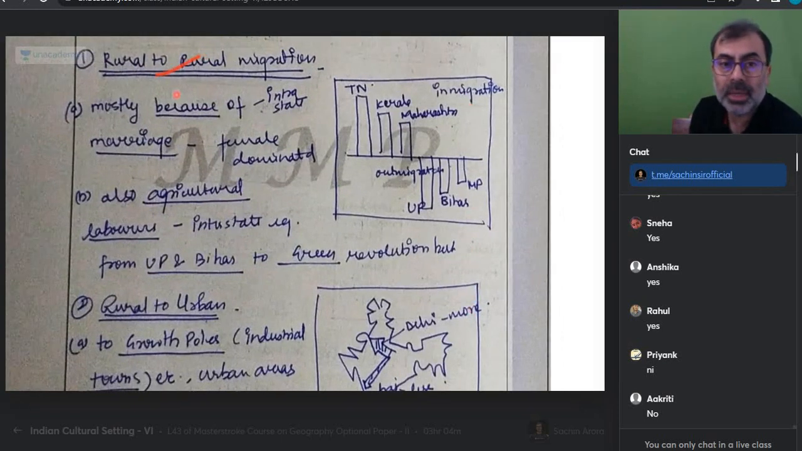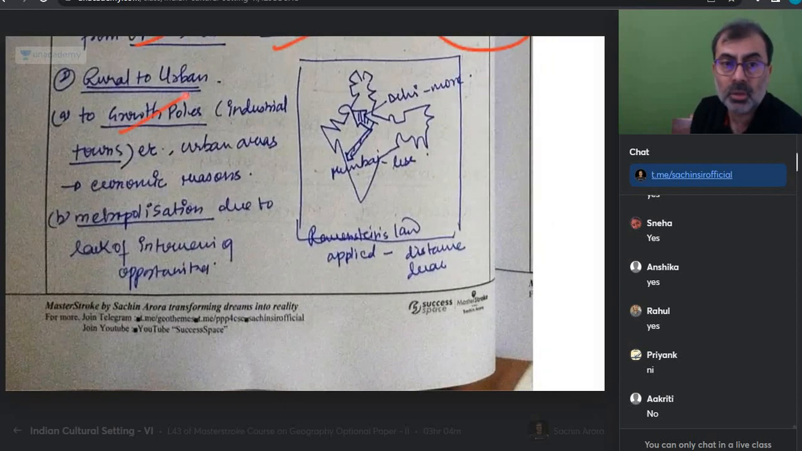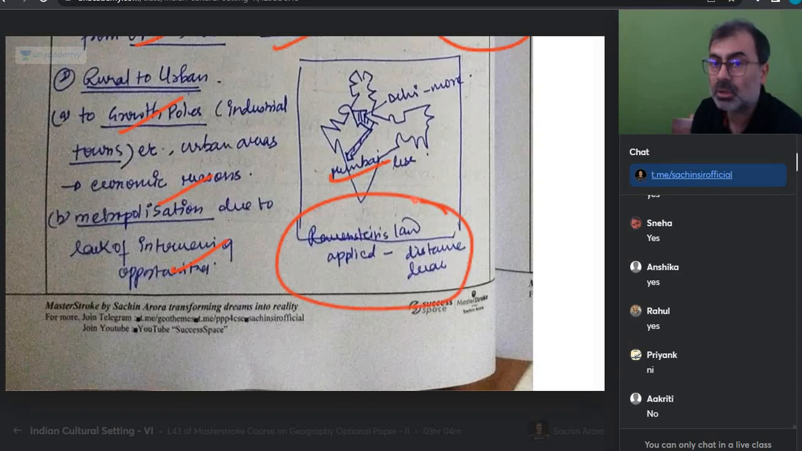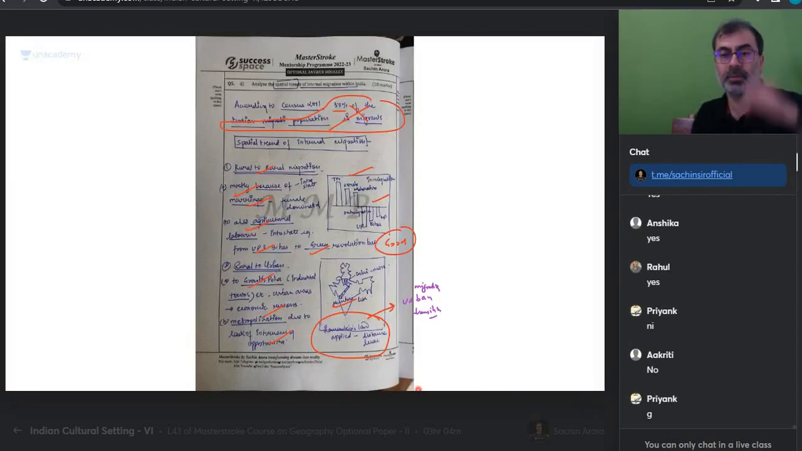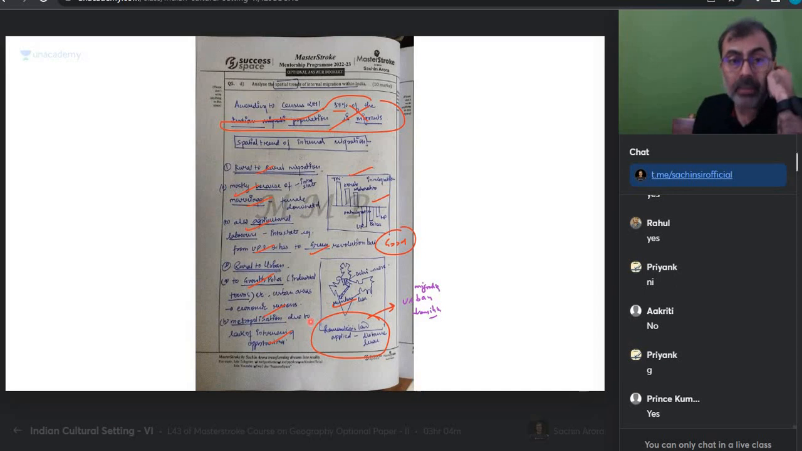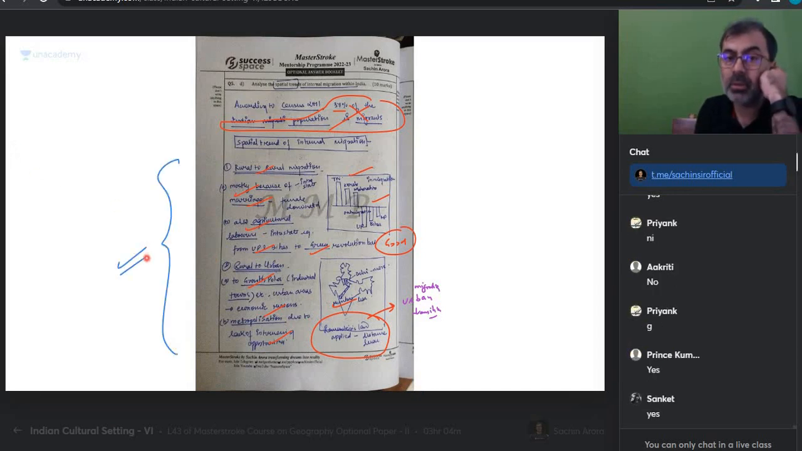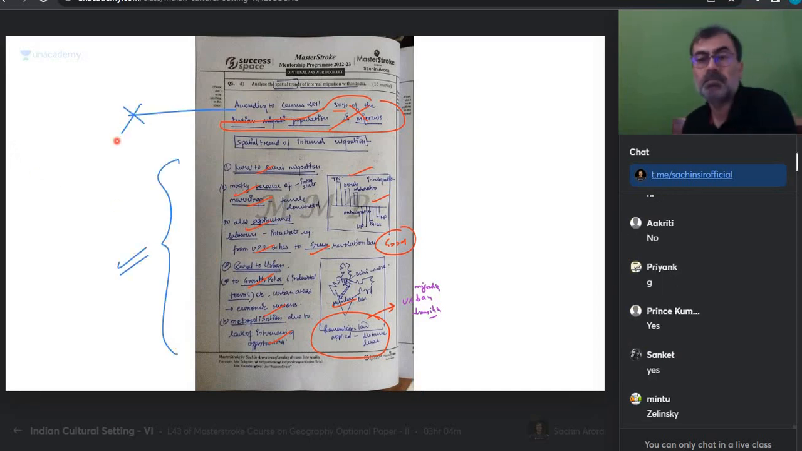Okay, rural migration mostly because of intrastate marriage for females. I get that. Also agricultural labor, UP, Bihar, green revolution. This is good. This part is good. Rural-urban migration, growth poles is happening. So rural to urban areas, that is there. He has put Ravenstein's laws; don't you think urban transition or migration transition, which I told you yesterday, would be better? So everyone, I am happy with this part. Very good. But here he messed up.